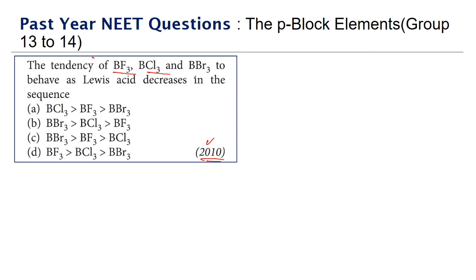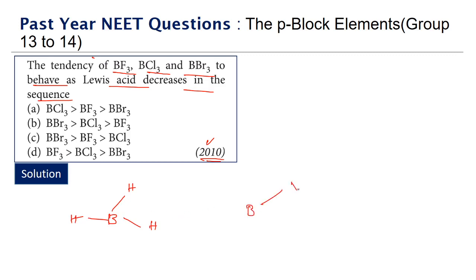Next we have a question that has come in 2010. The tendency of BF3, BCl3, BBr3 to behave as Lewis acids decreases in the sequence. Means we have to find out in which sequence the Lewis acid behavior will actually decrease. See, the structure will be trigonal planar, BH3 and any boron halide. The difference comes with the fact that in BH3 the boron is completely electron deficit.